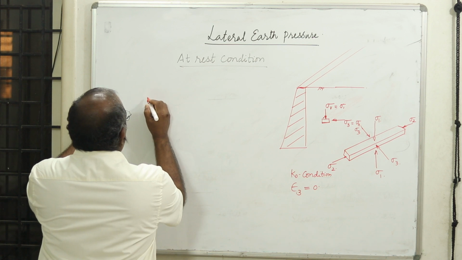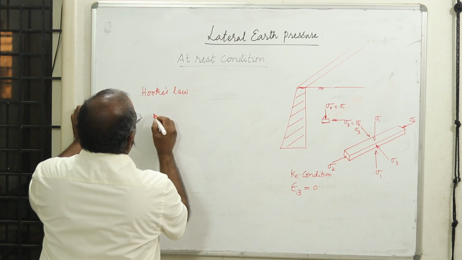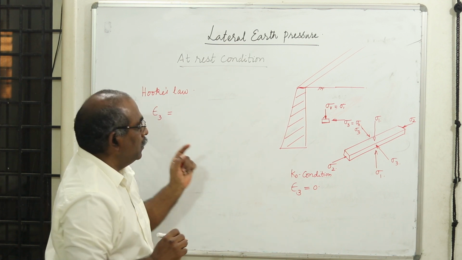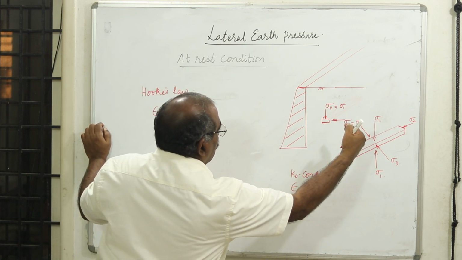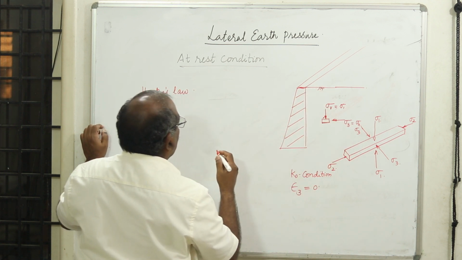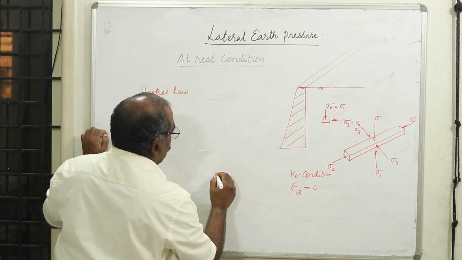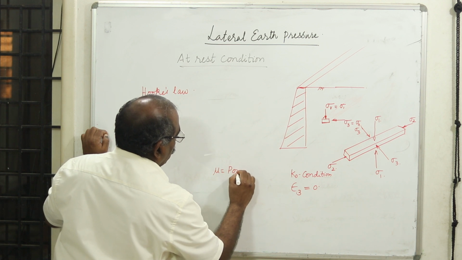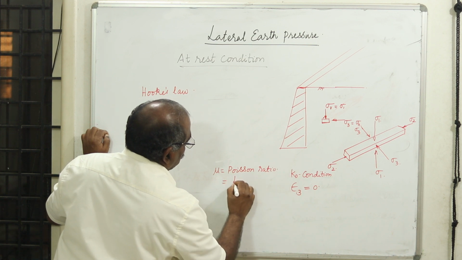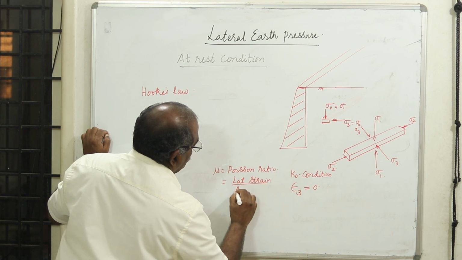Now let us use Hooke's law. Using generalized Hooke's law, we can write the strain in the lateral direction. When there is a strain taking place in one direction, there will also be strain in the other directions. We are going to use the term called Poisson ratio. Poisson ratio is nothing but the lateral strain to the axial or longitudinal strain.